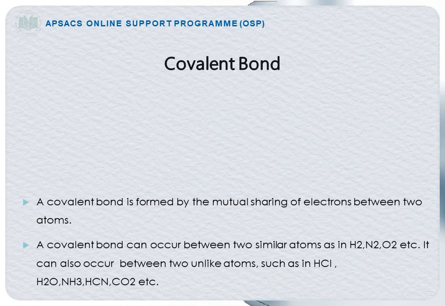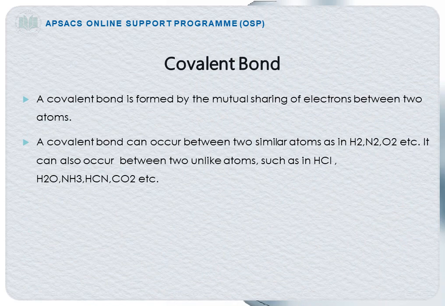Covalent bond. A covalent bond is formed by the mutual sharing of electrons between two atoms. Covalent bond in chemistry, the interatomic linkage that results from the sharing of an electron pair between two atoms. The binding arises from the electrostatic attraction of their nuclei for the same electrons.